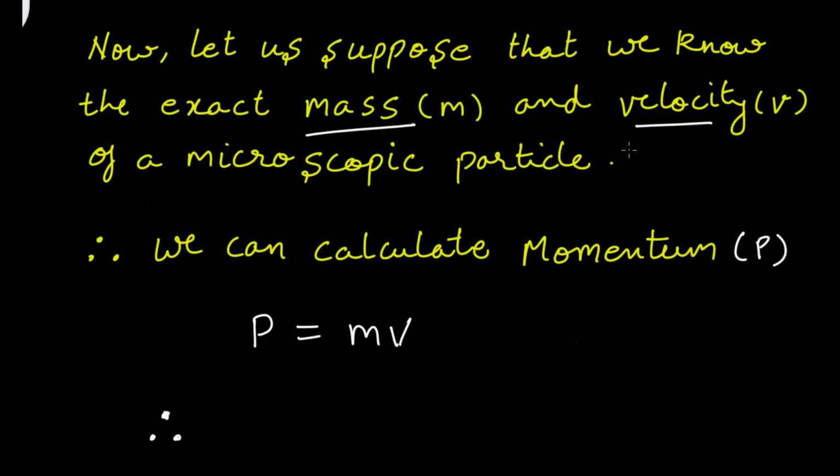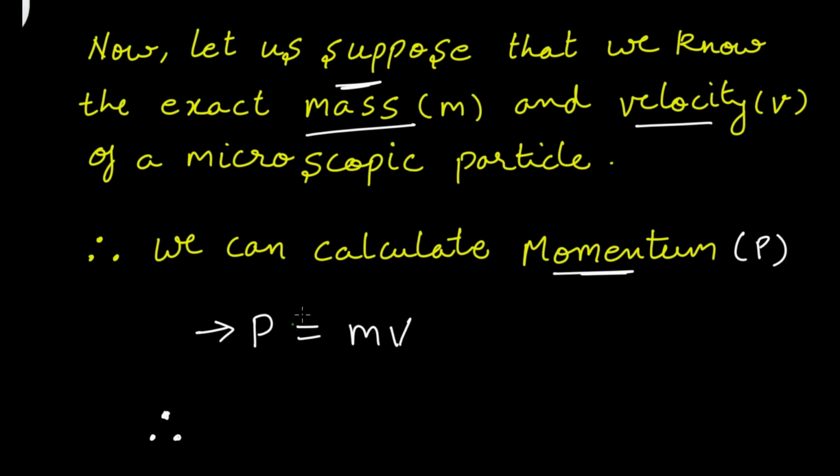We are supposing that we know the mass and velocity of a microscopic particle. It is a hypothetical condition. If we know the mass and velocity, we can calculate the momentum using the formula P is equals to mv, right? We can use this formula to calculate the momentum.